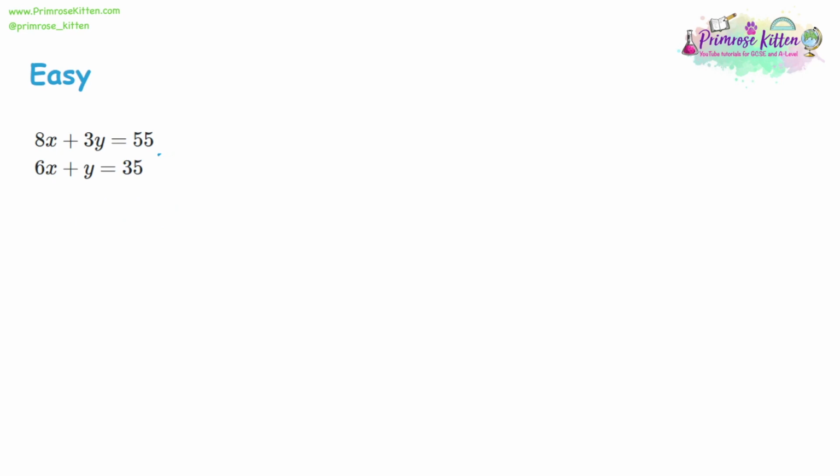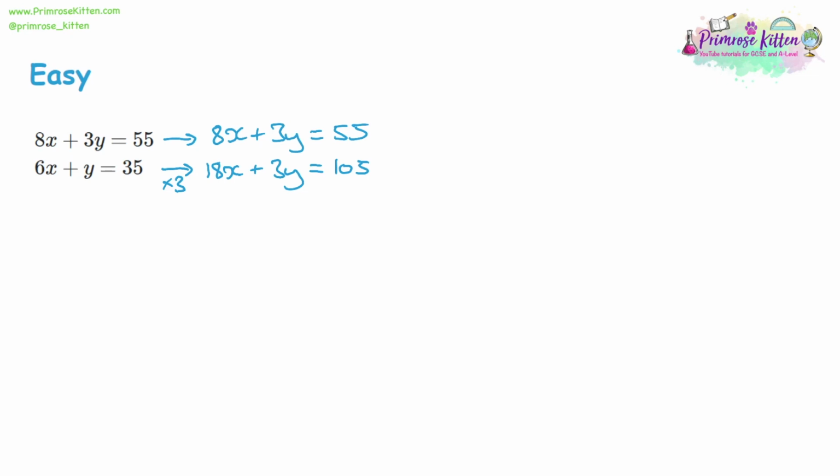Because in the previous example, the one where we eliminated had the same number for both. So what we're going to do is choose a number. Now, for this one, the easiest one is y. We're going to keep the top equation the same. 8x plus 3y is equal to 55. But for the bottom one, we're going to multiply it by 3. And what that does for us is it gives us 18x plus 3y equals 105. So just multiply all 3 terms by 3. And by doing that, now the y values line up. So now we can do our takeaway.